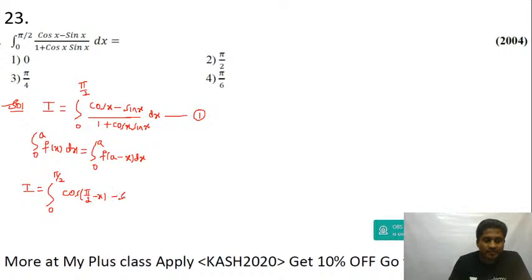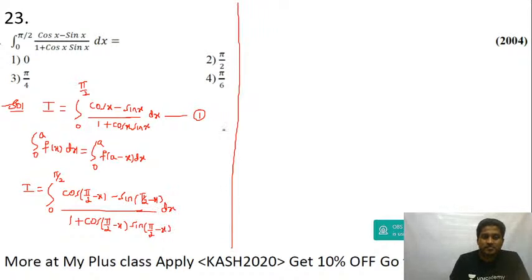Again, upper limit minus x will be equal to sin of pi by 2 minus x, divided by 1 plus cos of upper limit minus x, which is pi by 2 minus x.